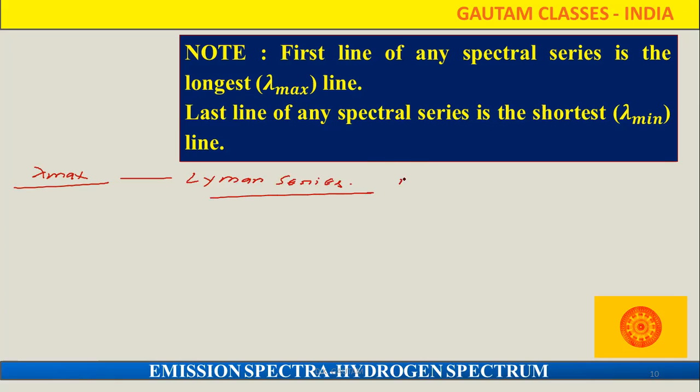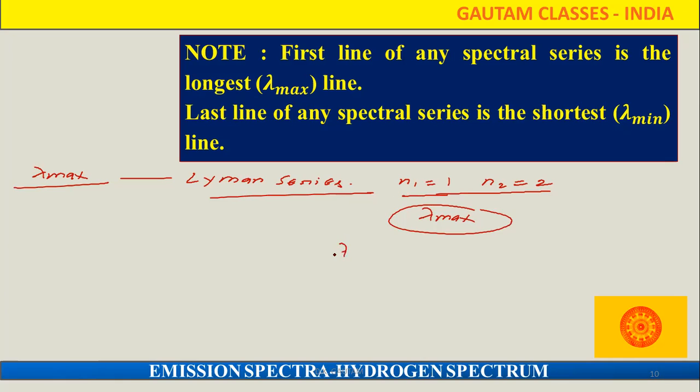In the Lyman series, n1 is always 1, and the minimum value of n2 is 2. So if the electron jumps from the second energy state to the first energy state, whatever line we get is called the first line in the Lyman series. From that we get the maximum lambda value. The last line of any spectral series is the shortest.